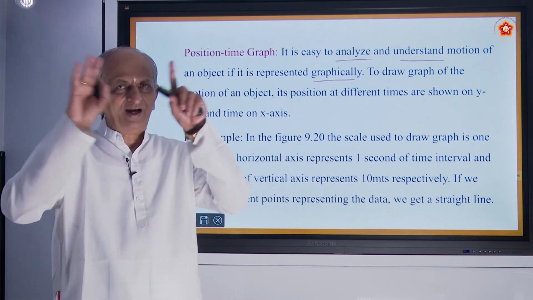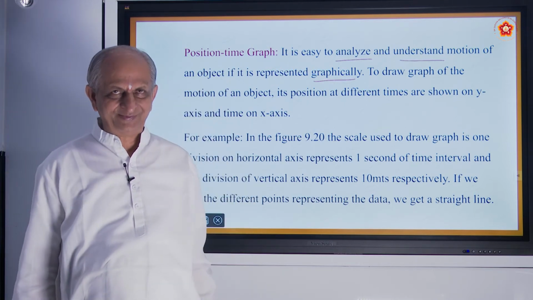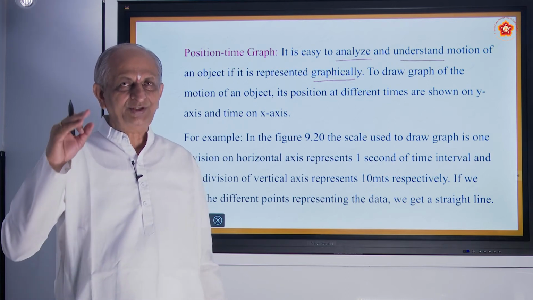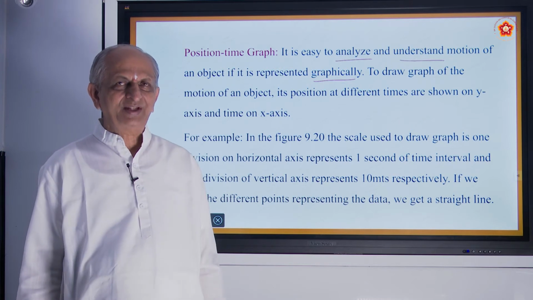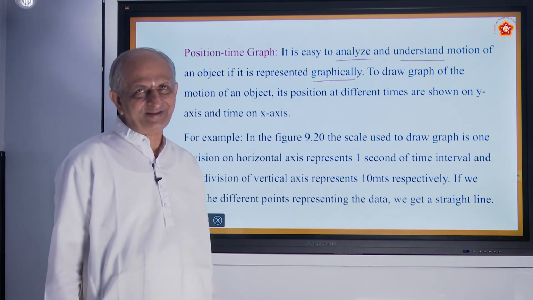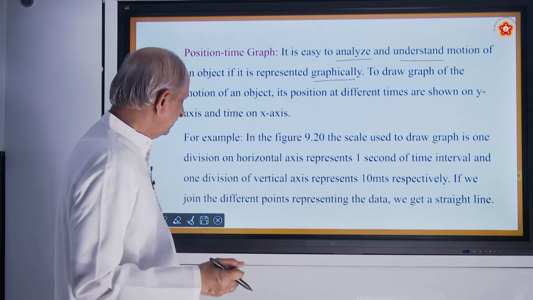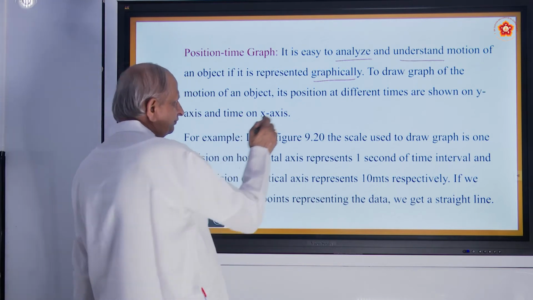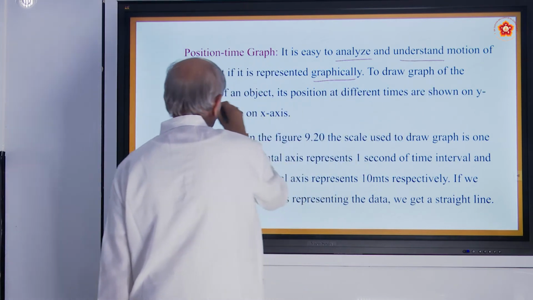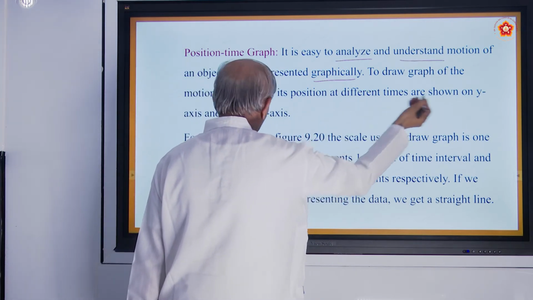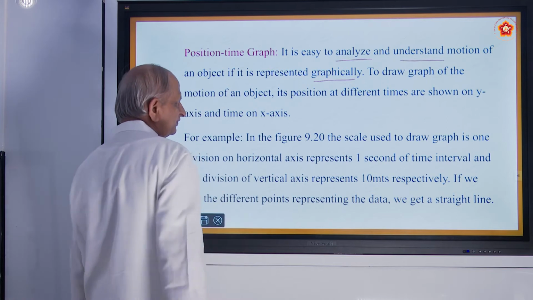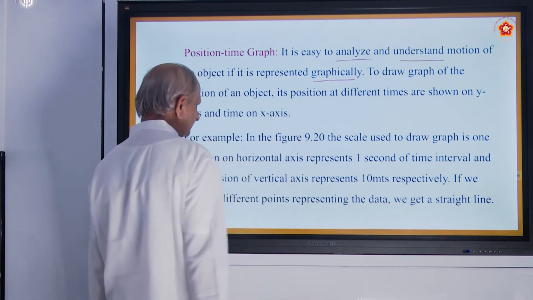And by seeing the columns, what is called a bar graph, we can make out which year the result was very good, which year result was not so good. We can compare, no? See here also, to draw a graph of the motion of an object, its position at different times is shown on the y-axis, time on the x-axis.